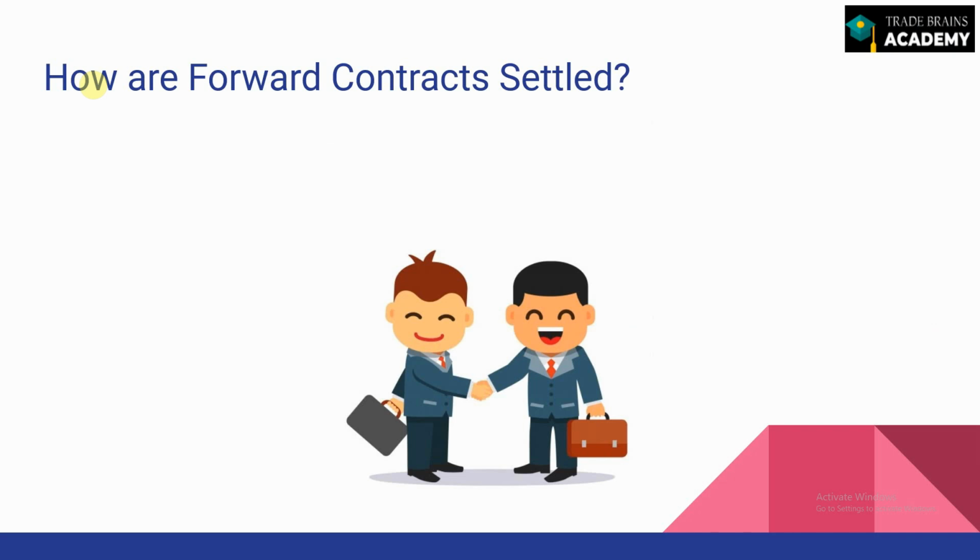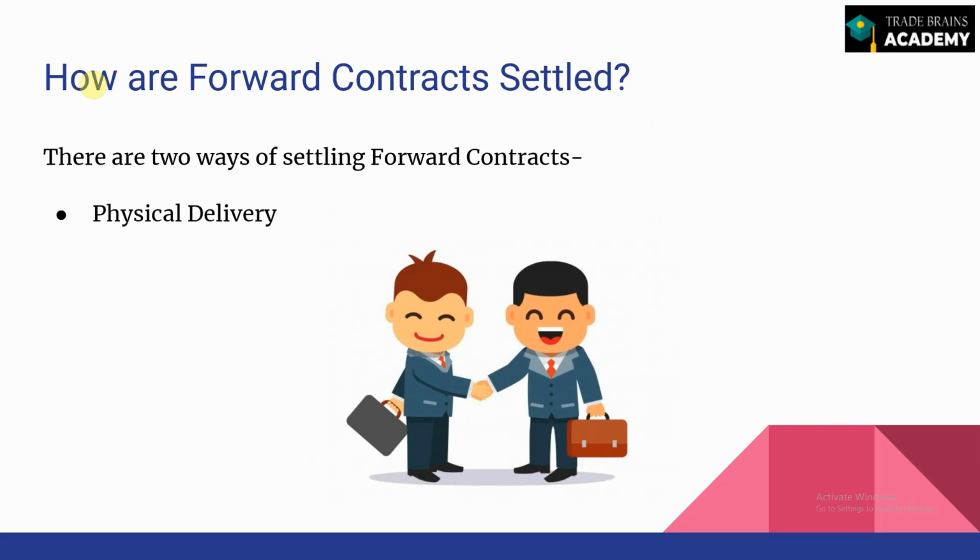Now, coming back to our discussion, how are forward contracts actually settled in the market? They settle in two ways, either through physical delivery or through cash settlement. So how does physical delivery happen? In the case of physical delivery, as and when the contract expires, the buyer of the agreement buys that much amount of silver, in our case here, from the seller, and the seller in return gets that much amount of cash from the buyer, as against exchanging of silver.